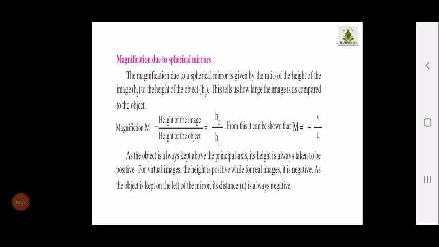Therefore, your formula will be m is equal to minus v upon u. As the object is always kept above the principal axis, its height is always taken to be positive. For virtual images, the height is positive, while for real images, the height is negative.